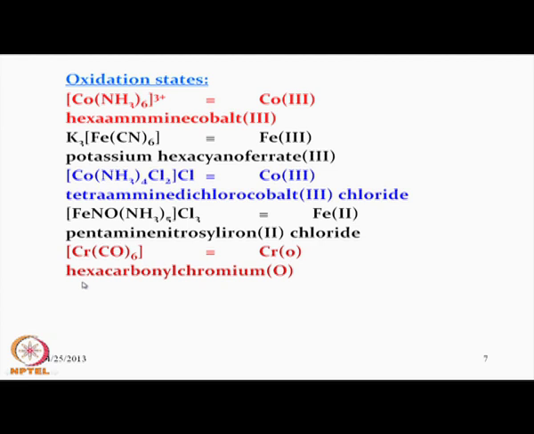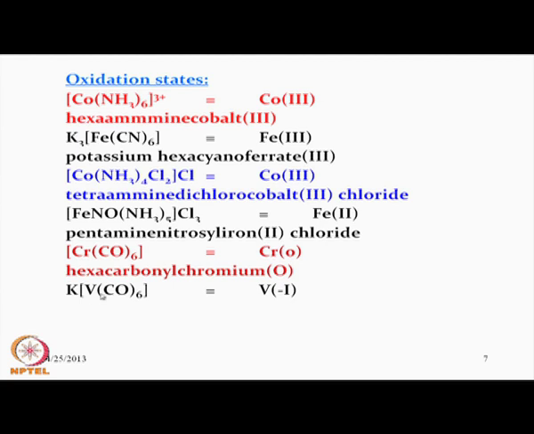So, the name of this compound, through the assignment of chromium oxidation state as 0, would be hexacarbonyl chromium(0). It is also a very good starting material for different types of organometallic chromium compounds where the chromium 0 oxidation state is utilized.